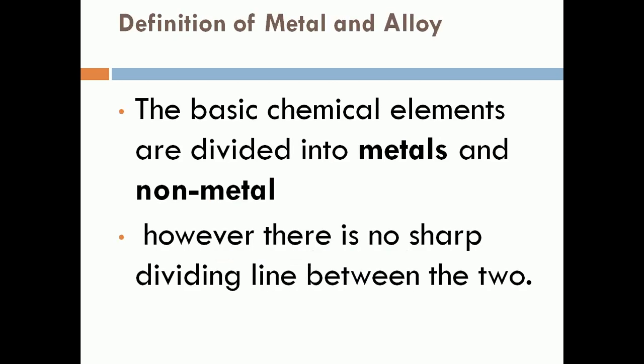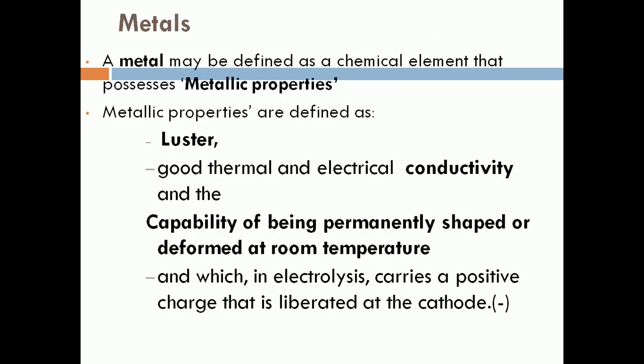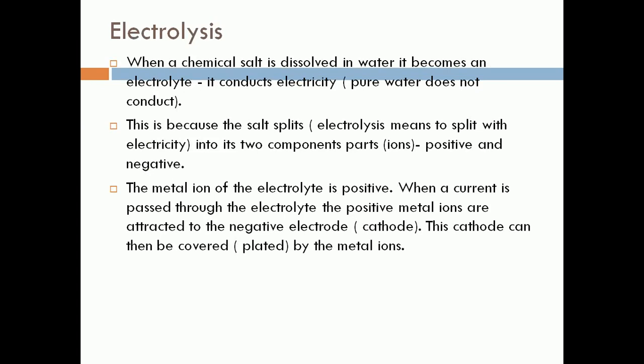Definition of metal and alloy. The basic chemical elements are divided into metals and non-metals. However, there is no sharp dividing line between the two. Metal may be defined as a chemical element that possesses metallic properties. Metallic properties are defined as luster, good thermal and electrical conductivity, the capability of being given a permanent shape or deformed at room temperature, and which in electrolytes carries a positive charge that is liberated at the cathode.